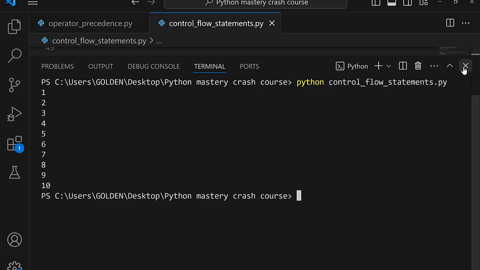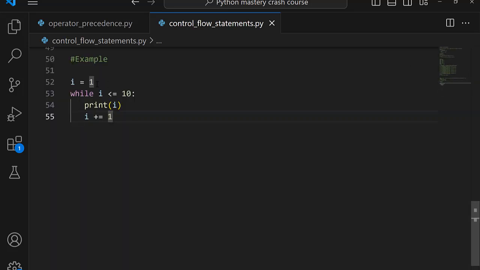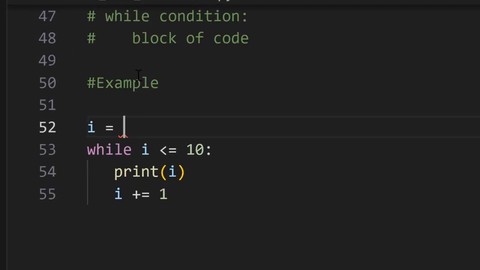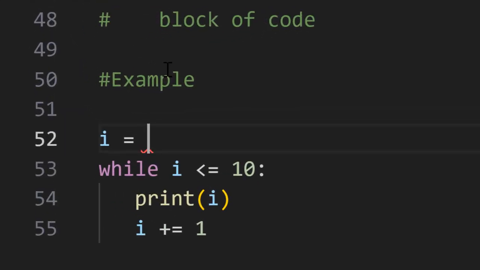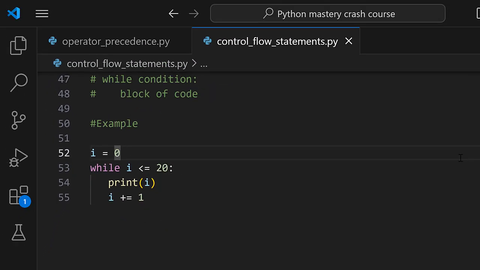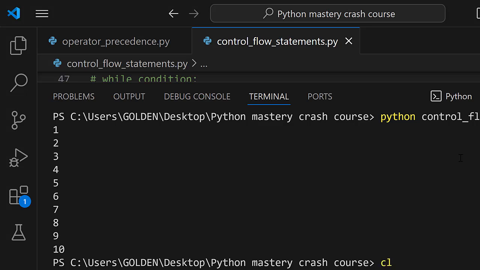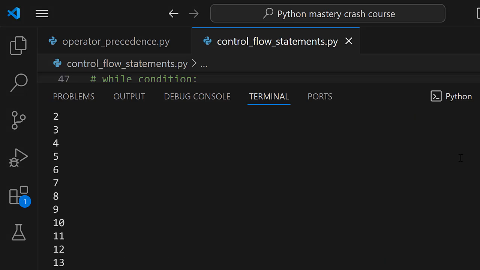It's pretty similar if we wanted to work with numbers from maybe 0 to 20. That means that 20 is going to be inclusive, and we go ahead and test the program. So you can see that the first number is 0, so we go from 0 to 20.